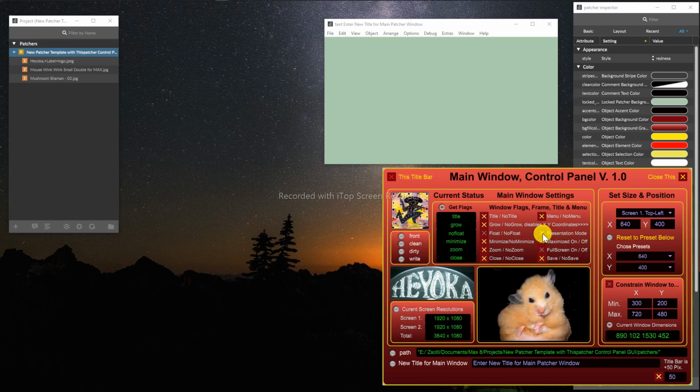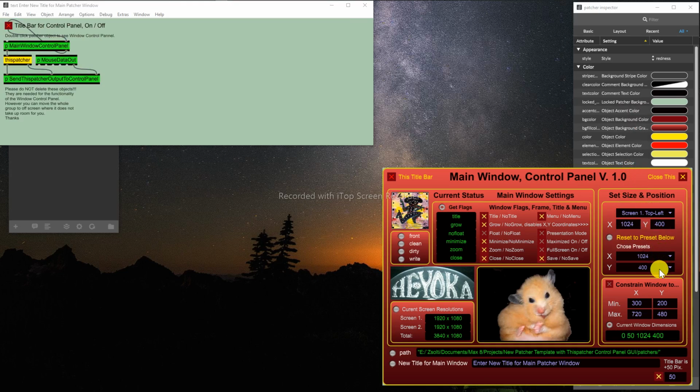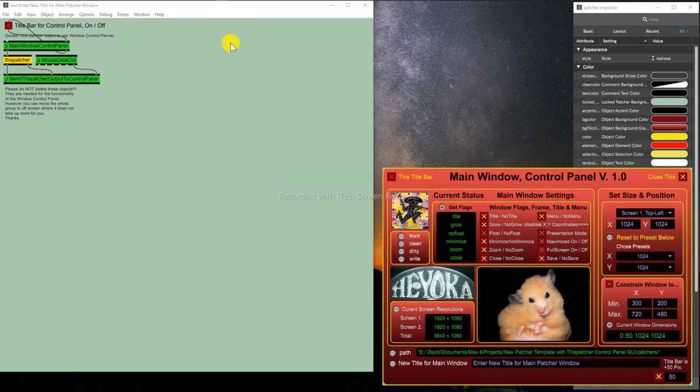Okay, let's go back to patching mode. So here we can choose our resolution X, Y separately, and you can choose a square window by choosing the same numbers here. You can choose it as square or not square.